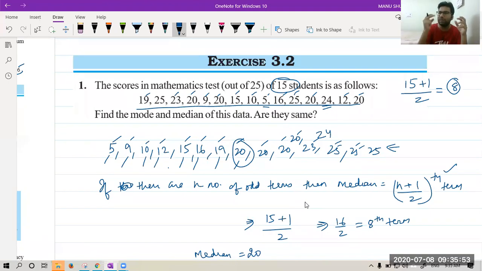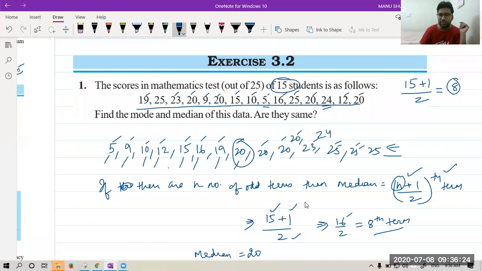To find the middle number, there are two ways. Either you make groups. There are 15 students. Make a half group of 7 on the left. Make a half group of 7 on the right. Whatever is left is the median. The second way to find the median position is this formula, (n plus 1) by 2th. So n is how much? n is the number of terms, which is 15 over here. So 15 plus 1 upon 2 is 16 upon 2. The 8th term is the answer.